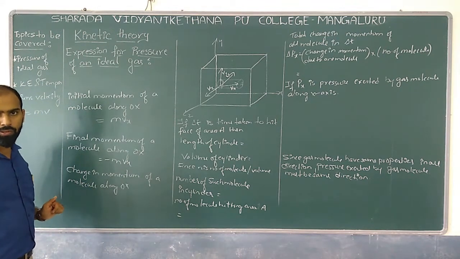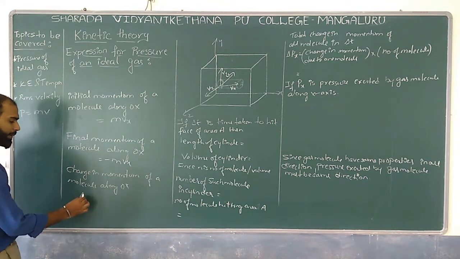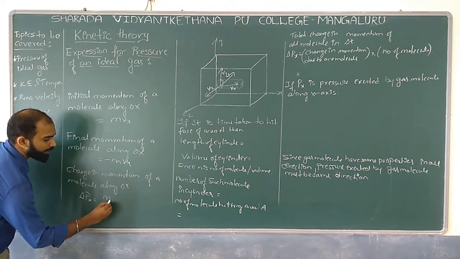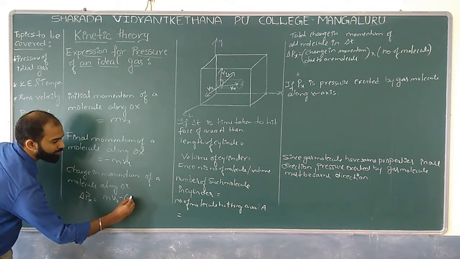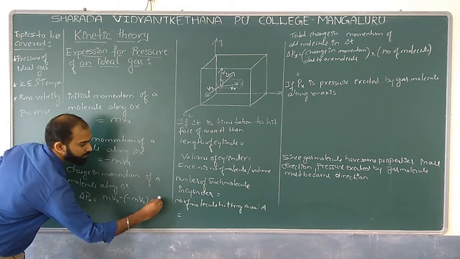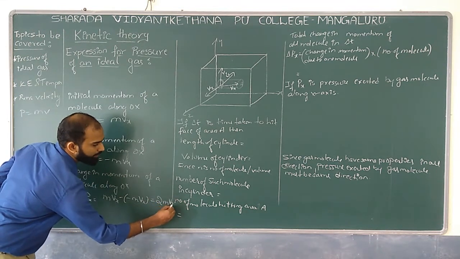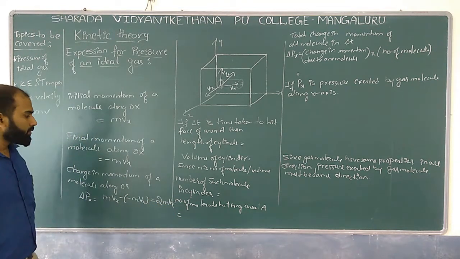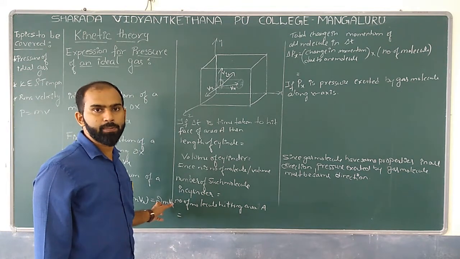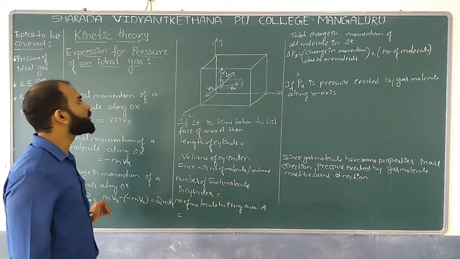The change in momentum, delta p x, is equal to mvx minus of minus mvx, which altogether is 2mvx, correct? This is what we expect under the concept of change in momentum.